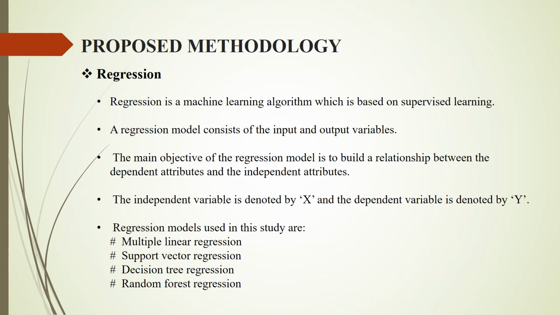The main objective of the regression model is to build a relationship between the dependent attributes and the independent attributes. The independent variable is denoted by x and the dependent variable is denoted by y. Regression models that we are using in our study are multiple linear regression, support vector regression, decision tree regression, and random forest regression.